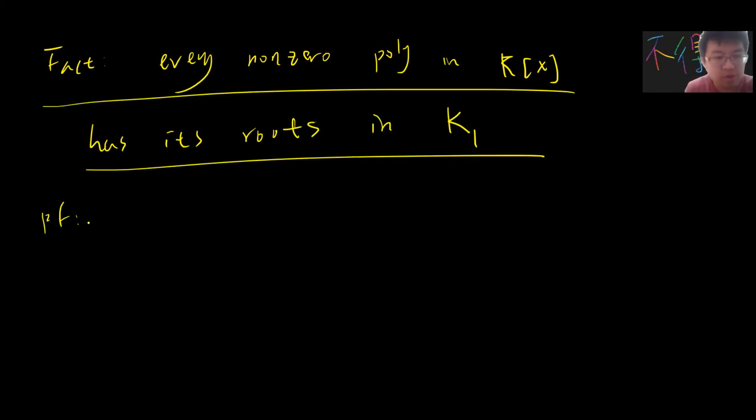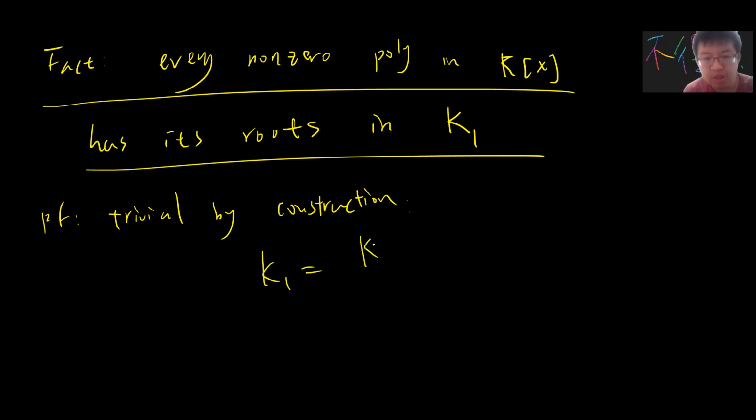The proof is almost trivial, by construction. The reason is that K1 is defined to be the original R quotient by M, so at least you can put K in here. Let's say you try to map K to K1. You have a variable, maybe x_f.